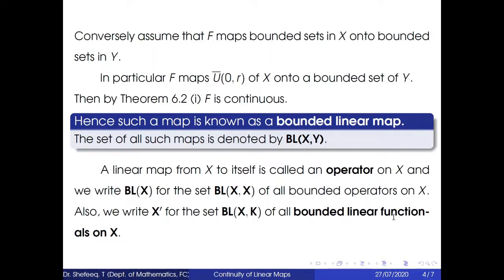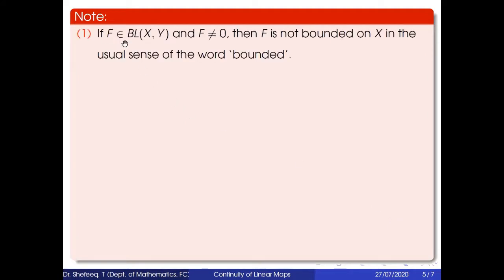Then we have noticed that if f belongs to BL of X, Y and f is not equal to 0, then f is not bounded on X in the usual sense of the word bounded. We have that f maps bounded sets to bounded sets, which means f need not be bounded. So f is not bounded on X in the usual sense of the word bounded. However, we have norm f of X less than or equal to alpha into norm X for all X belonging to X, for some alpha greater than 0.